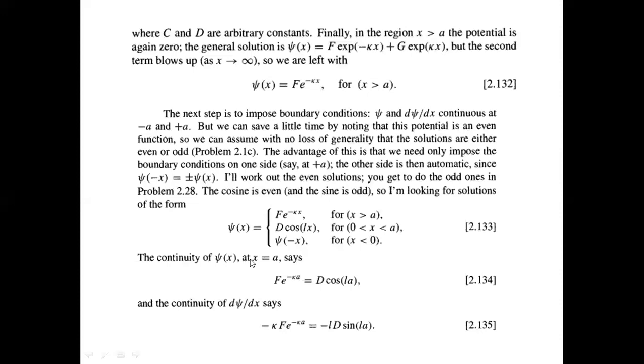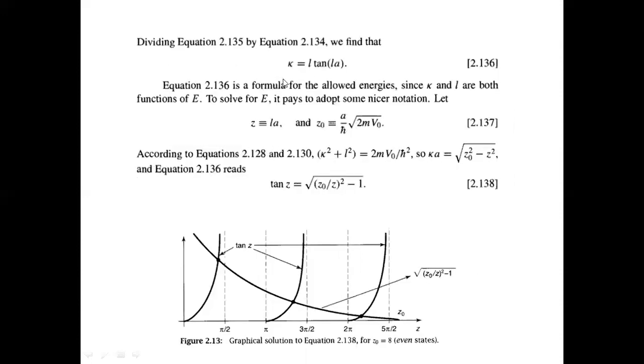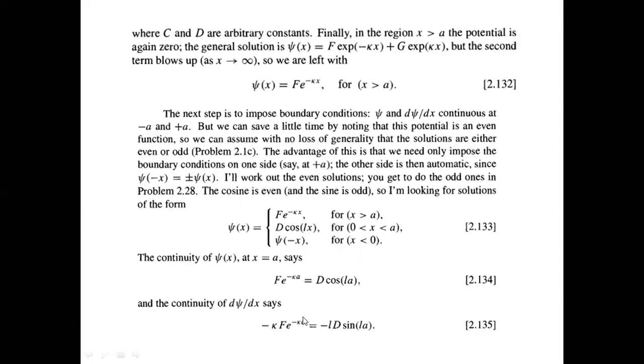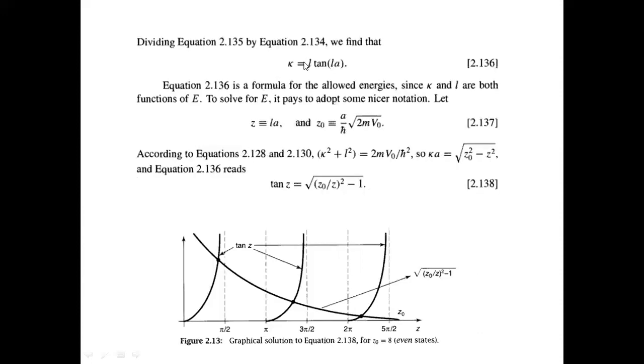So we're just applying the boundary conditions at x equal to a, and since psi should be continuous, we just stitch the solutions together. We stitch this solution and this solution. They have to be equal at this point, x equal to a. And since d psi by dx, the first derivative, is also continuous, we take the differentiation of these two functions and say that at this point these two are equal. Now, using these two equations, we can find the value of kappa, and kappa's value is given here.